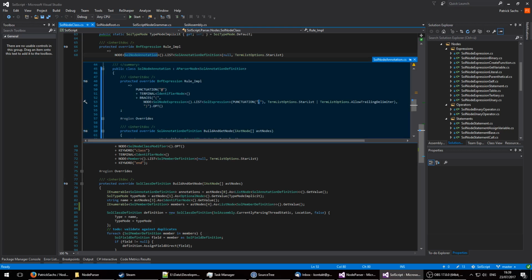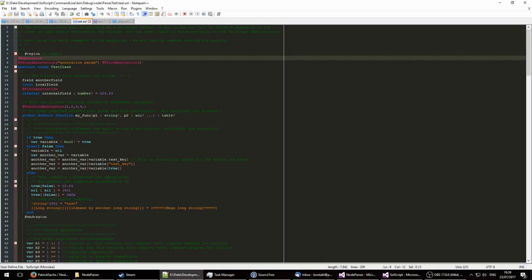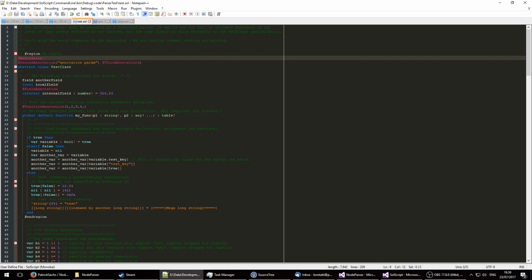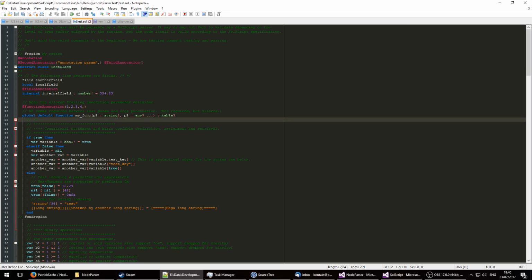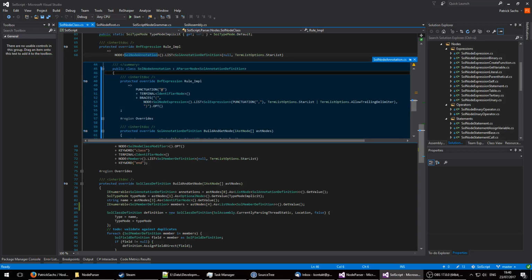Oh, and also these braces are completely optional. So we can have an annotation with nothing because the braces were optional. We can have an annotation which includes one expression, which in this case is a string literal. We can also have an empty one. We could also have the trailing delimiter, or we could also have even more expressions. Let's actually add the trailing delimiter here. So yeah, that's how it goes.